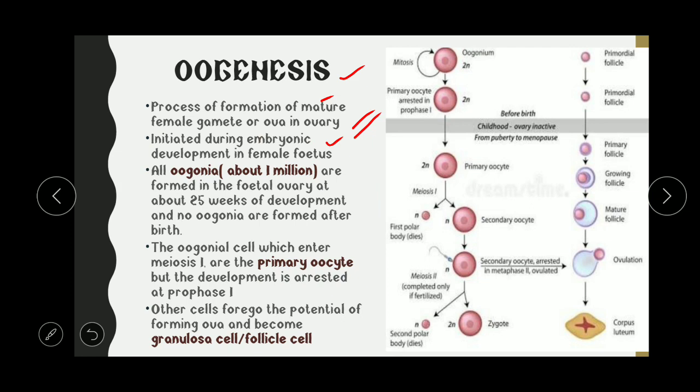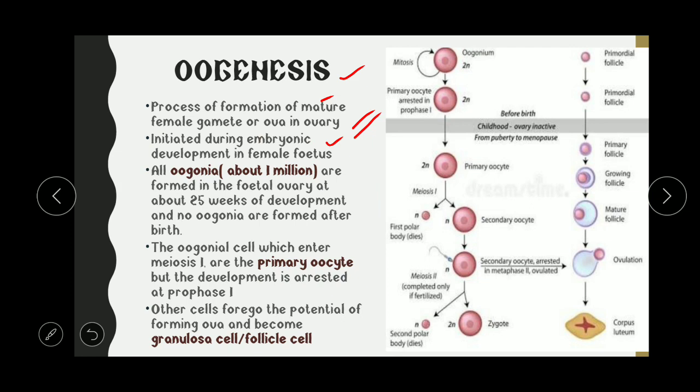So the germ cells inside the fetal ovary are formed at around 25 weeks of development, during the 25 weeks of the gestation period. There are about 1 million in number, and after that no more oogonia are formed. And all of these oogonia do not retain the ability to form gametes. So some of the oogonia lost their ability to form the gametes.